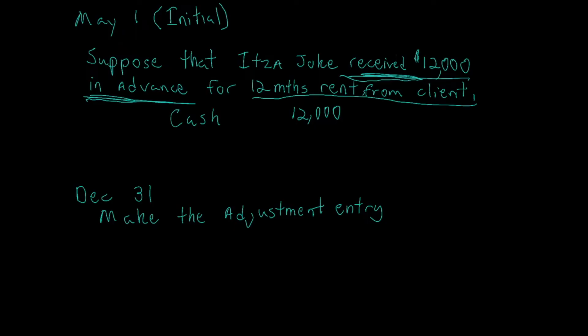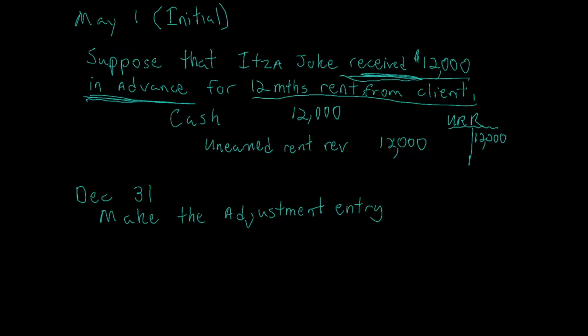Anytime we owe, we create a liability. And since liabilities belong in the credit game, we have to increase this liability by credit. So we're going to credit unearned, we're just going to call it rent revenue, for $12,000. And so over here, I'm going to make a quick posting to the unearned rent revenue for $12,000. That's how much the liability is sitting on the ledger right now, as of May 1st.